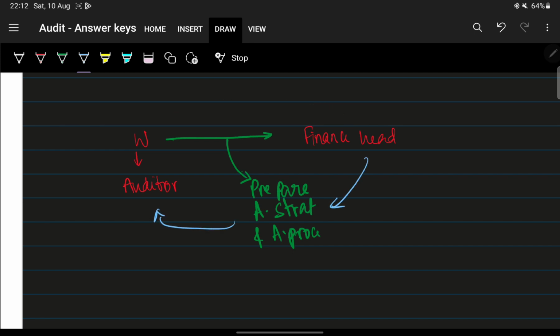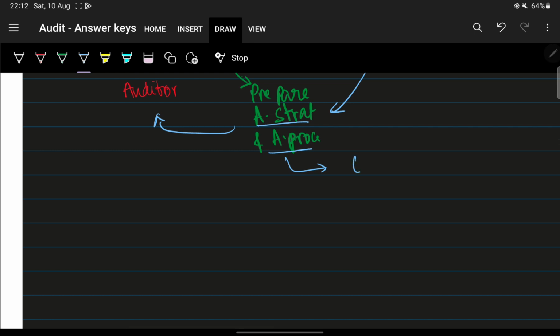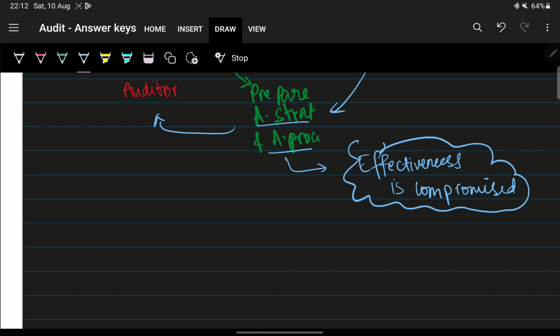Okay, and now in this audit strategy and audit procedures, there is a compromise. The effectiveness is compromised. So here, whose fault is it?